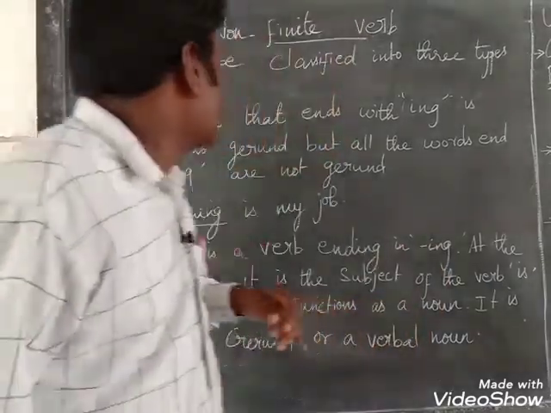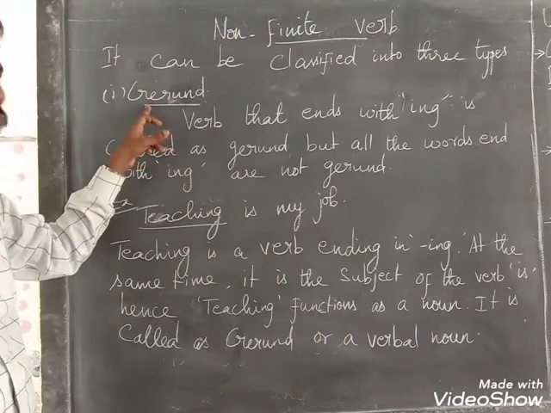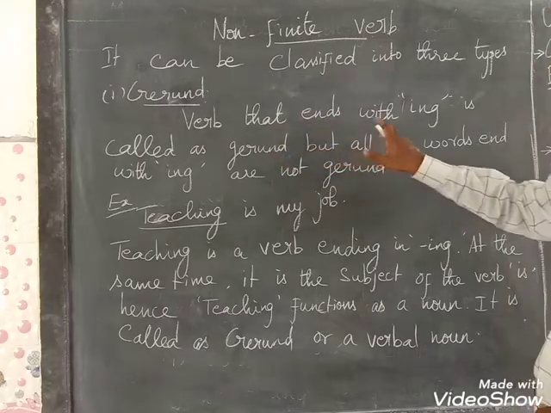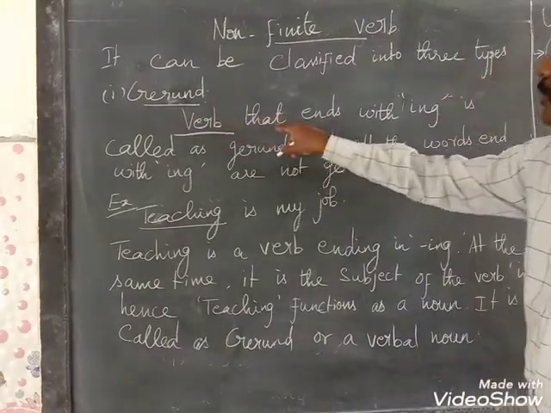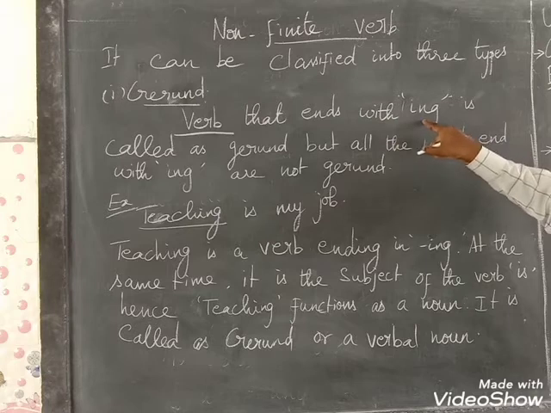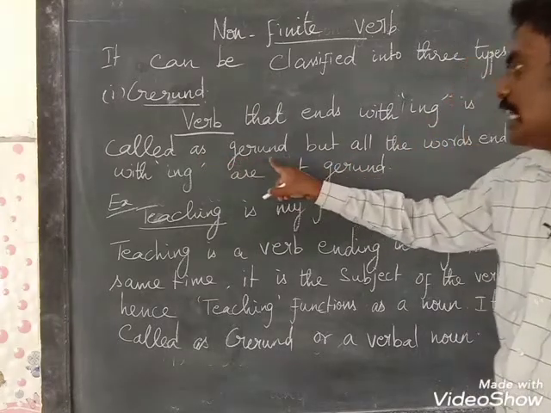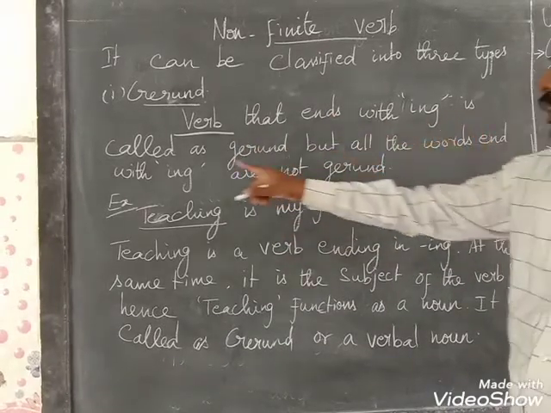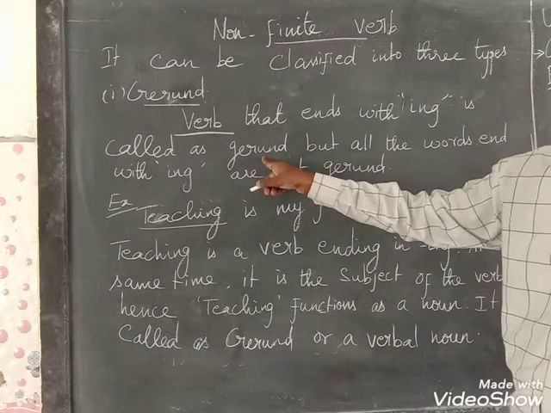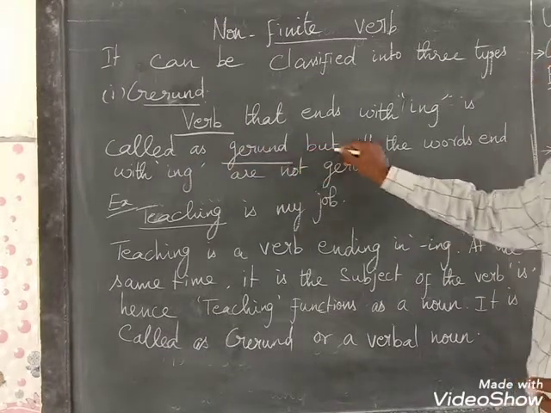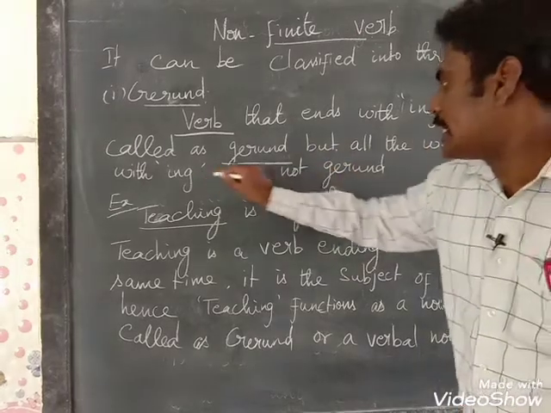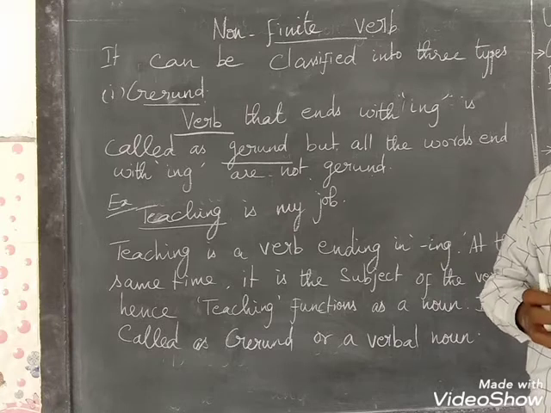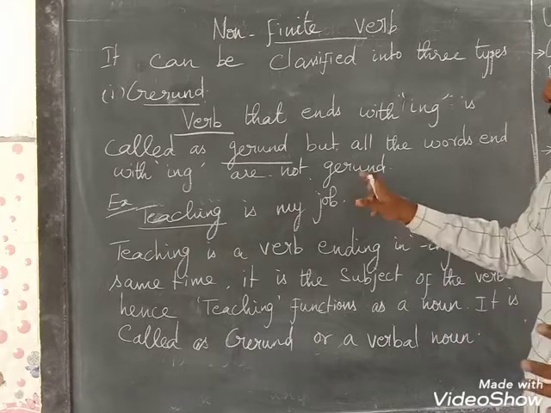Now let us see gerund. What is a gerund? Listen here. A verb that ends with ing is called a gerund. But all the words that end with ing are not gerunds. So we cannot say that all the verbs that end with ing are called gerunds.